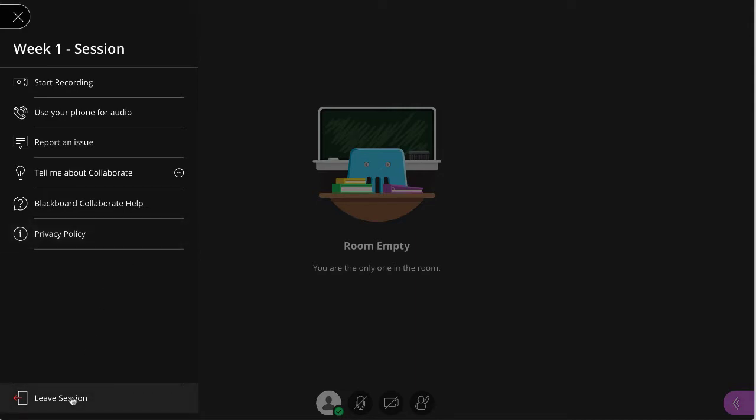In the lower left corner, Leave Session will remove us from this room. And we can close the Session menu.